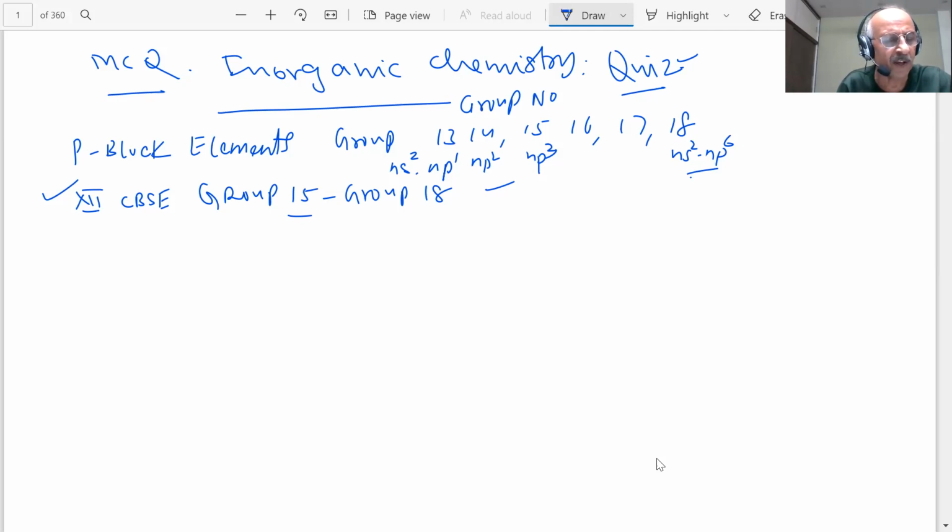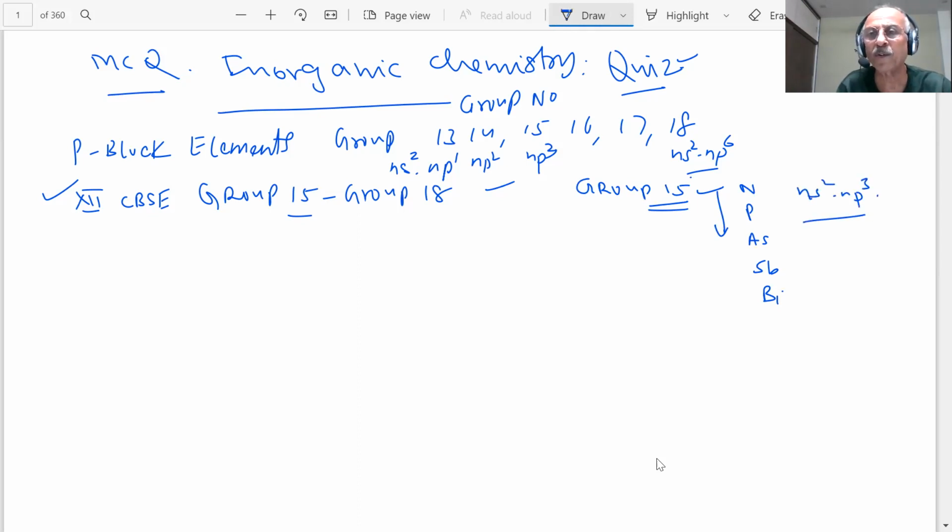What are the elements which are present in group 15, students? Which family is this? Group 15. What is the group 15 element? Nitrogen family. Are you aware of that? Yes, sir. Nitrogen, phosphorus, arsenic, antimony, and bismuth. You are already aware of this family and you know the valence shell electron configuration, ns2 np3, and therefore questions will be there.